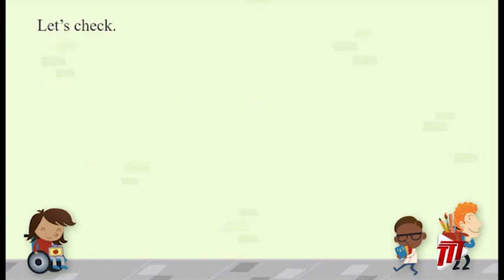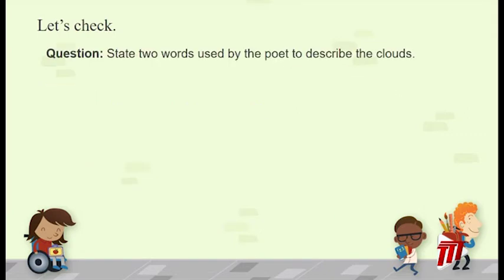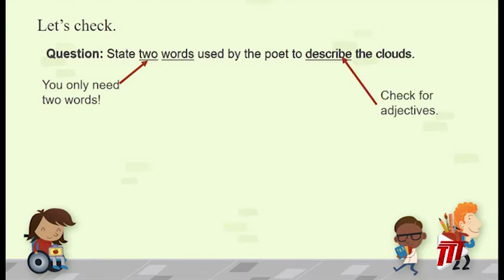Let's take a look at our next question. This question asks us to state 2 words used by the poet to describe the clouds. Remember, the question only asks us for 2 words, and these words must be used to describe the clouds. You only need 2 words, and the word describes tells us that we are looking for words that are used to describe clouds. Clouds are nouns, so we are looking for adjectives. Let's go to our poem and look for our adjectives.